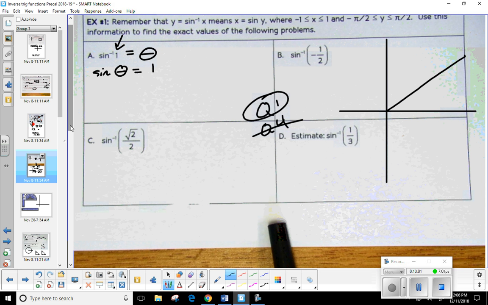So just like before, I'm going to draw my terminal side connected to the x-axis. So this angle right here, that's what I'm looking for. Okay. Now we're going to do the same thing. Sine, we know from the previous problem, was always y over what again? Yeah, the opposite over the radius, the hypotenuse. So I know that this opposite should be 1. This one right here should be 3. Okay. So now, let's do what we did before. First off, is everybody okay with what I've done? Well, how do I find the missing side?